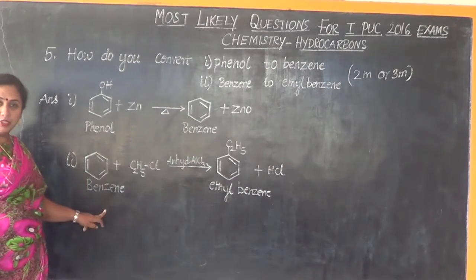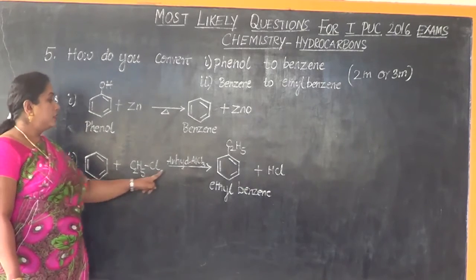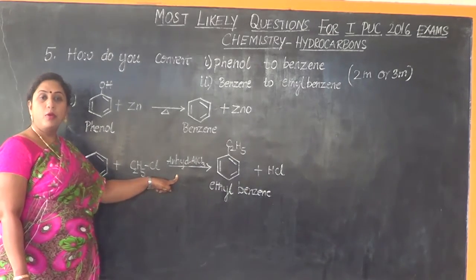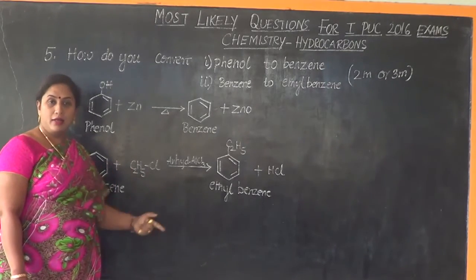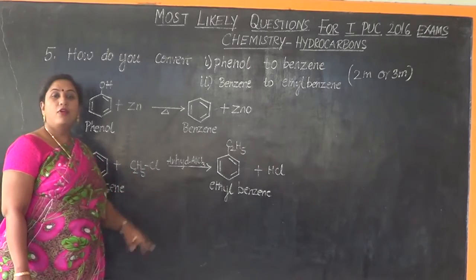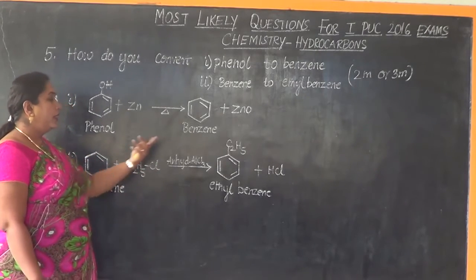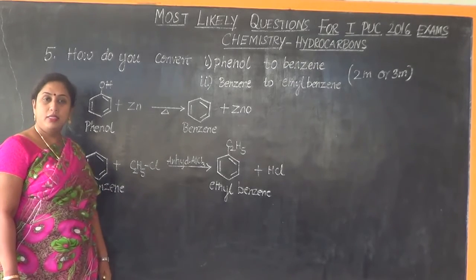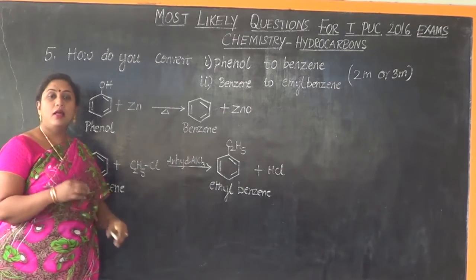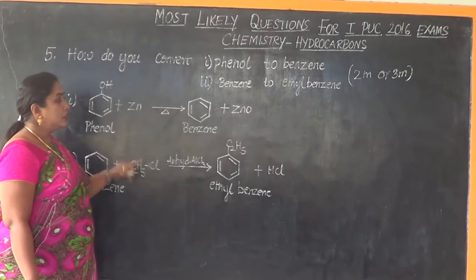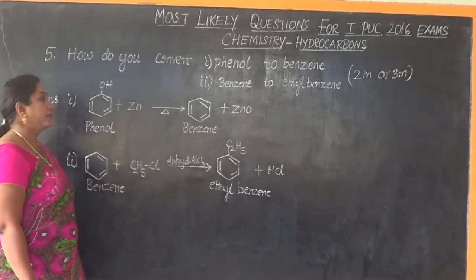I repeat, benzene is treated with ethyl chloride in presence of anhydrous aluminium chloride catalyst. It undergoes Friedel-Crafts alkylation resulting in the formation of ethyl benzene. Along with this, what else will you get? You will also get HCl. This reaction is an example of Friedel-Crafts alkylation. So this is how we bring about these two important conversions.